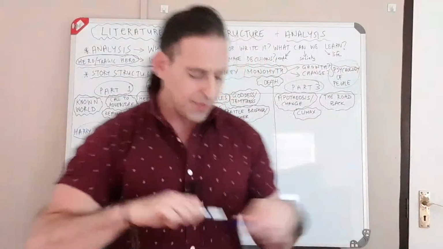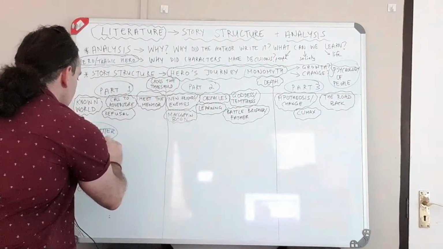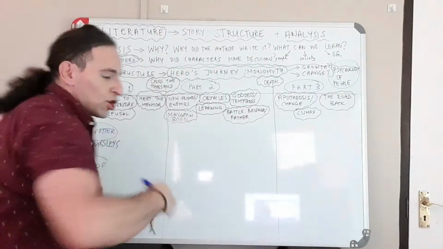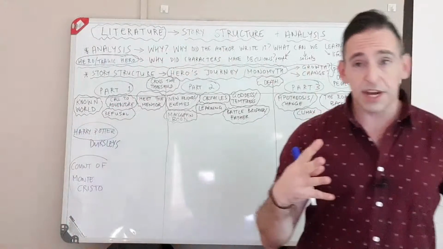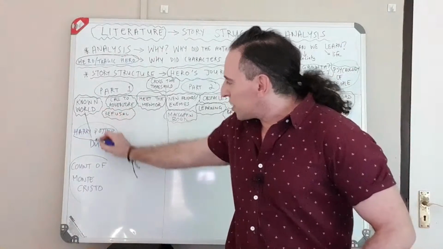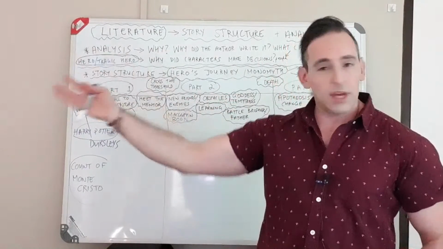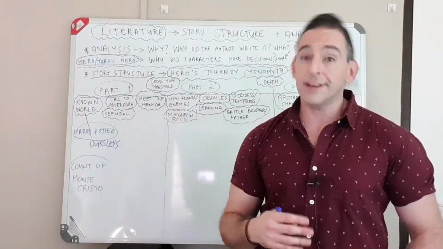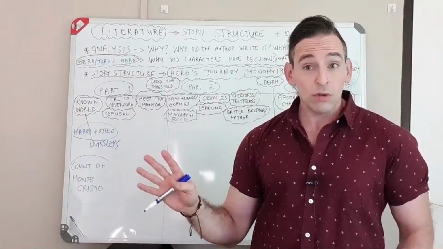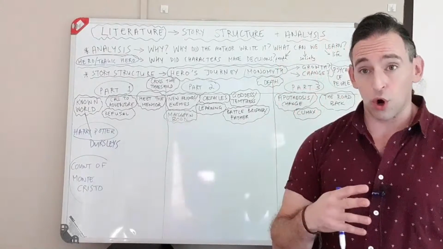For Harry, the known world is when he is with his family, the Dursleys, right? We've all seen Harry Potter before or read the books, and we know at the beginning, it's not really good for him. He's treated badly. He's living in the house with his cousin and his aunt and uncle. It's not good. That's all he knows. That's all he understands. That is the known world.